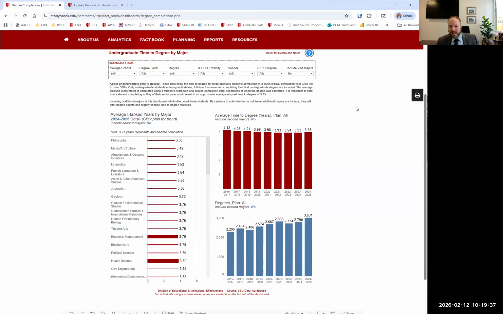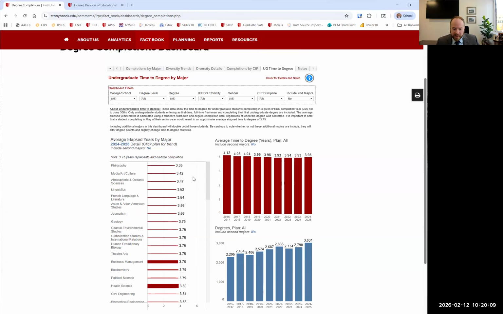And then one note is that for an actual on-time completion, you're looking at 3.75 years because students start in August and end in May. If you get the number of 4, it's really that a student took an extra summer. And so that 3.75 is the target. And I will say, nobody really hits that in the AAU. They're close. Some of the number one for time to degree is around 3.73. So very, very close. So being over is not a terrible thing. Some students do take a little bit longer to graduate, and that's okay.